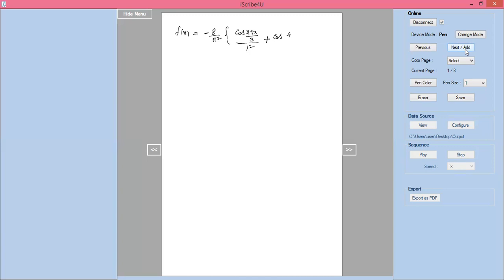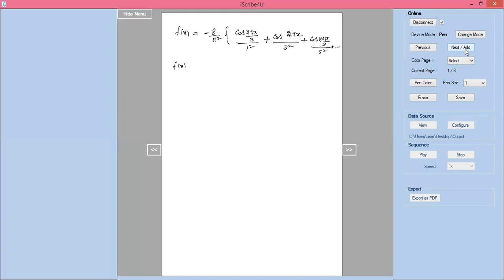See here n equal to 3 means 3 gets cancelled. Cos 2 pi x you will get divided by 3 square. N equal to 5 I will give, it will give 5 means 10 pi x by 3. Cos 10 pi x by 3 divided by 5 square plus and so on you will get.